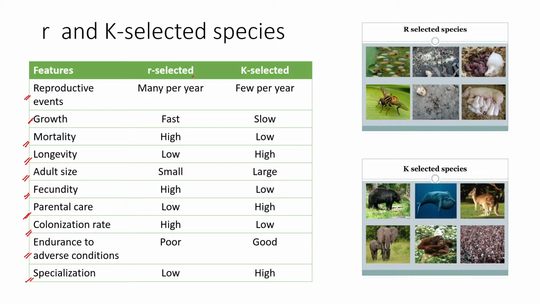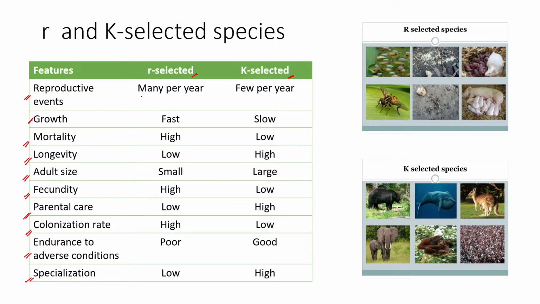were collectively called with respect to R or K, that is if they are dependent on rate or dependent on asymptote or the particular carrying capacity. So R selected species are highly productive, they have a shorter lifespan, they produce in large numbers, whereas K selected species stay for a longer period of time, they produce in a lower number. So we have different ideas about it, and we can collectively call that in a table.